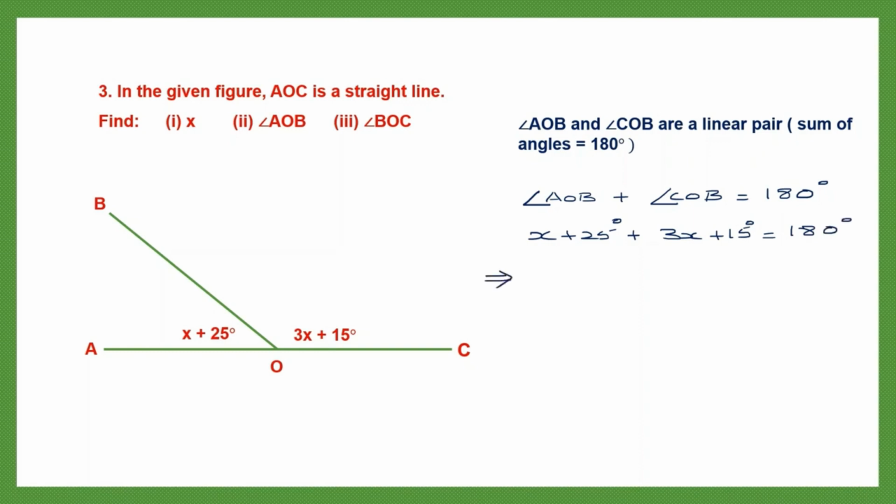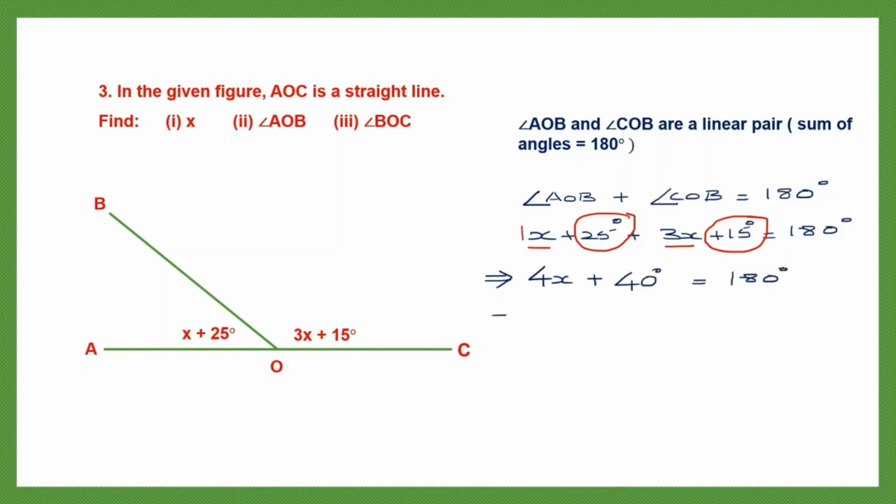So let's try and solve and find the value for x. So here I have x, that is 1x, and here I have 3x. So 1x plus 3x will make it 4x. 4x plus, now here I have 25 degrees and here I have 15 degrees. So 25 plus 15 is 40. 4x plus 40 degrees is equal to 180 degrees.